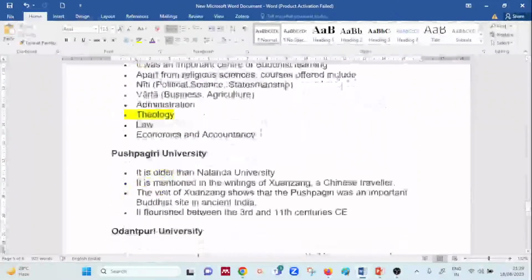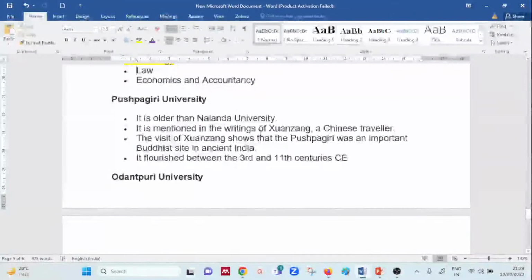Okay. Coming next was Pushpagiri University. Pushpagiri University is basically older than Nalanda University, but not older than Takshashila University, and it is mentioned in the writings of the Chinese traveler Xuanzang, which shows that Pushpagiri was an important Buddhist site in ancient India. So it gives importance to Buddhist sites, and it flourished between the 3rd and 11th century.